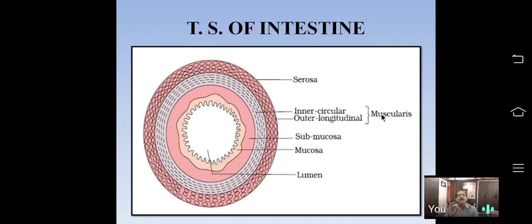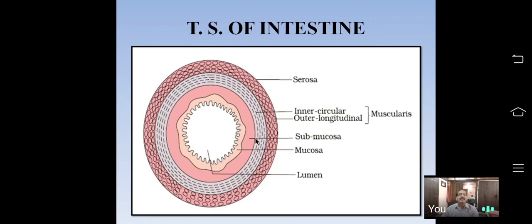Muscularis is made up of 2 types of tissue: an inner circular layer and outer longitudinal muscles. The whole intestine is made up of smooth, involuntary muscular tissue. The second layer, muscularis, is made up of inner circular muscles and outer longitudinal muscles.